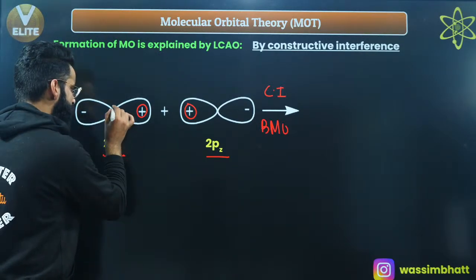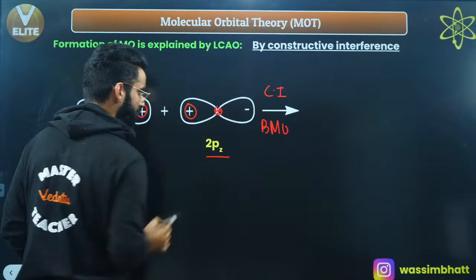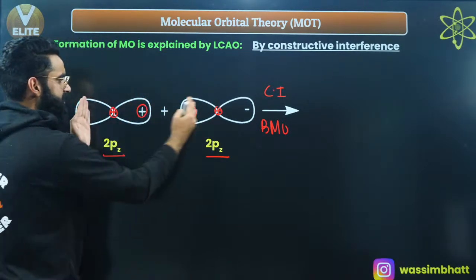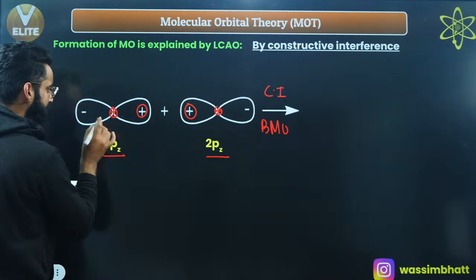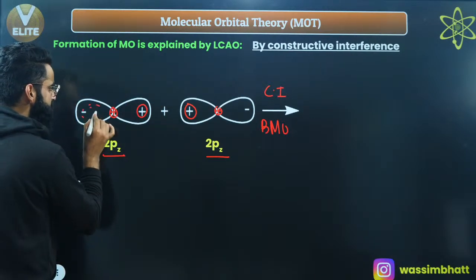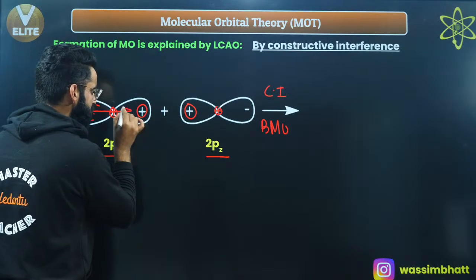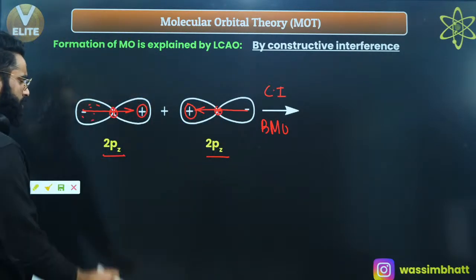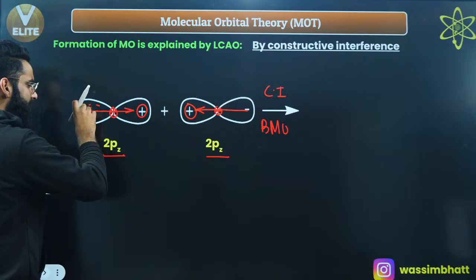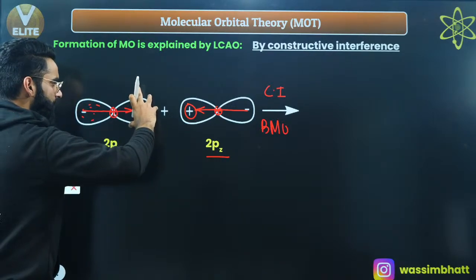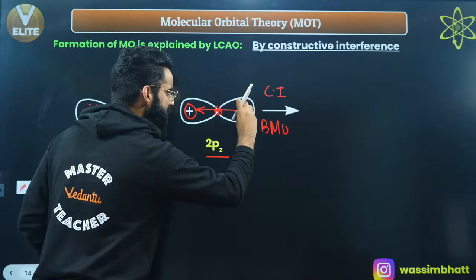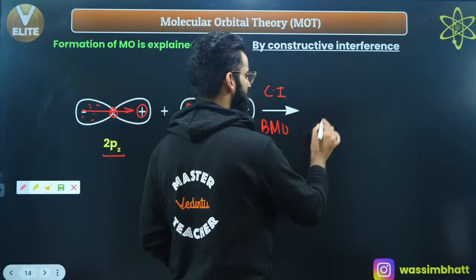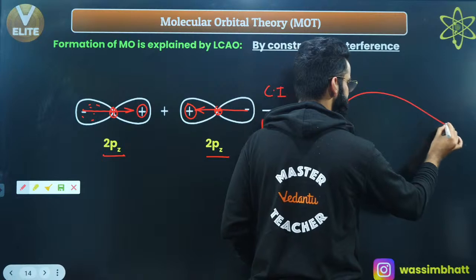Let's say this is the nucleus of this atomic orbital, and this is the nucleus of this atomic orbital. Now, how is electron density going to be more between these two nuclei? Electron density will increase between these two nuclei only if the electron density in this lobe tries to enter into this lobe, and the electron density in this lobe tries to enter this lobe, due to which this lobe is going to shrink, and this lobe's width is going to increase. Even this lobe is going to shrink, and this lobe is going to increase. So the final structure of the molecular orbital which gets formed in this case is going to be like this.